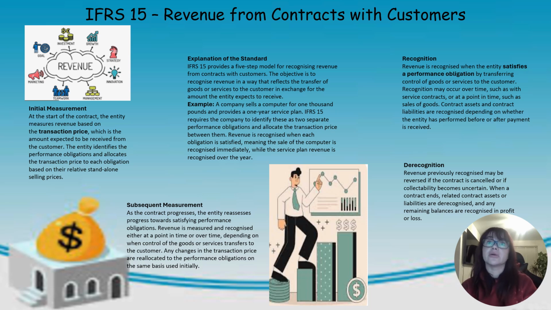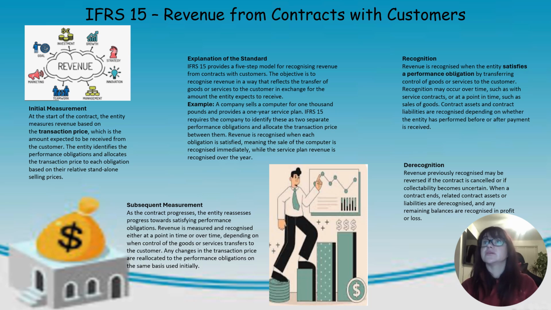For example, a company sells a computer for £1,000 and provides a one-year service plan. IFRS 15 requires the company to identify these as two separate performance obligations and allocate the transaction price between them. Revenue is recognized when each obligation is satisfied, meaning the sale of the computer is recognized immediately, while the service plan revenue is recognized over the year.